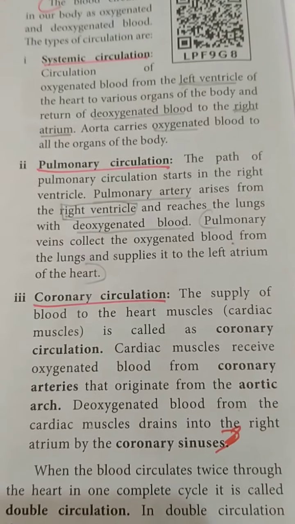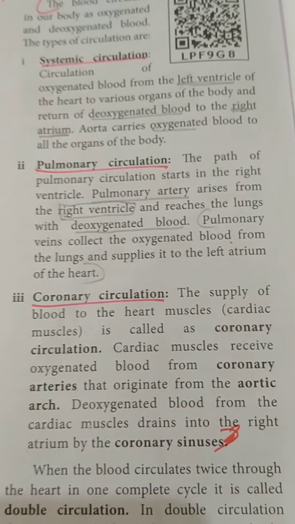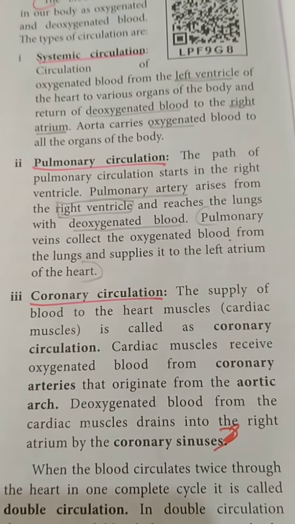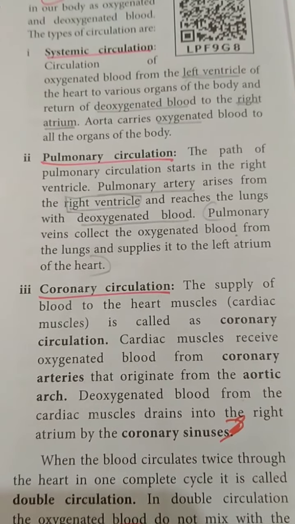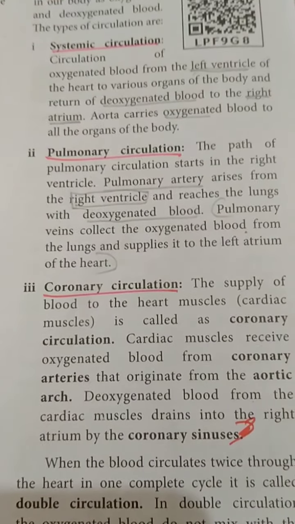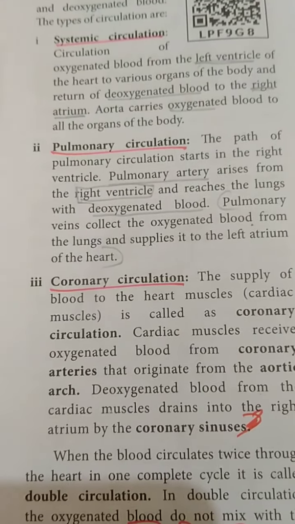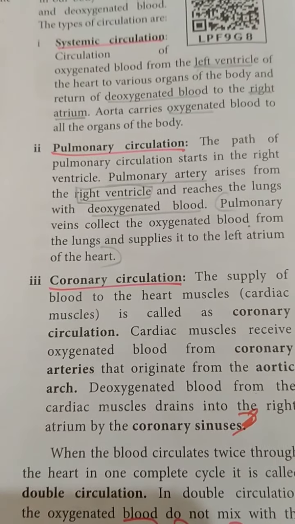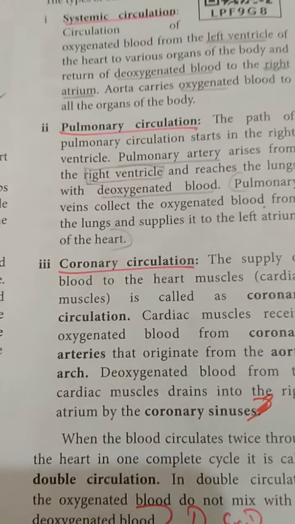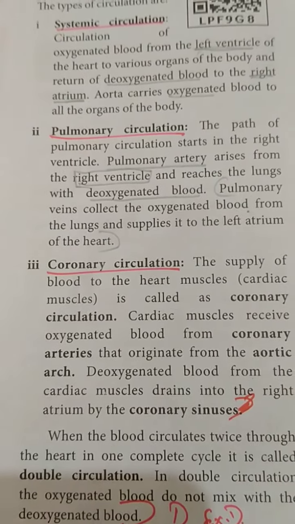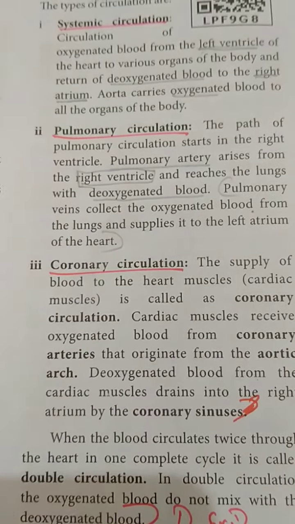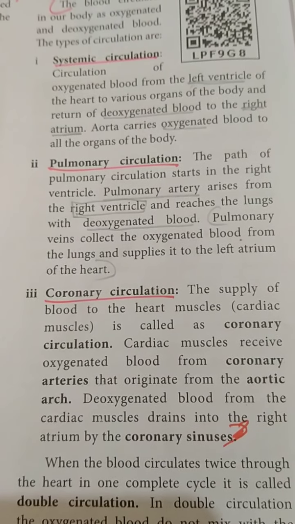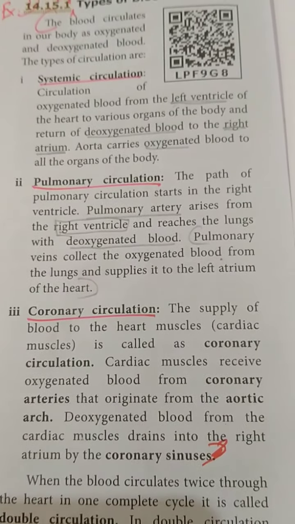Here the pulmonary arteries arise from the right ventricle. And then, immediately you listen, it reaches the lungs with deoxygenated blood. It's most important, students. The pulmonary artery arises from which part? The right ventricle, that means the right side of the ventricles, and it reaches the lungs.